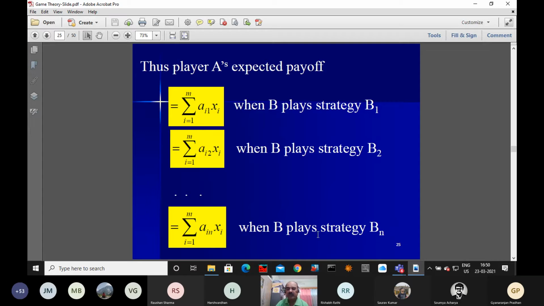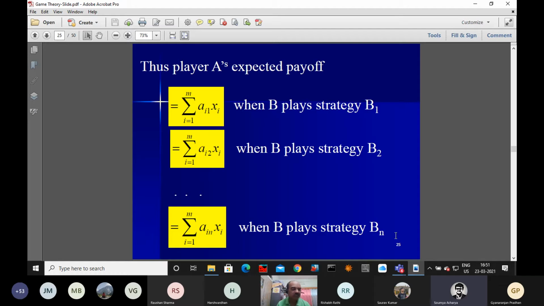Player B is playing his nth strategy, then we have summation over i varies from 1 to m, ain into xi, that is the last column. So it is an inner product with all the variables x1, x2, xm, then the sum of that. Okay, this is the payoff. So first it was nu1 with respect to the first column, nu2 with respect to the second column, and with respect to the last column it is nu n. Is it all right? Sir, what is the relation between all the nu1 to nu n?